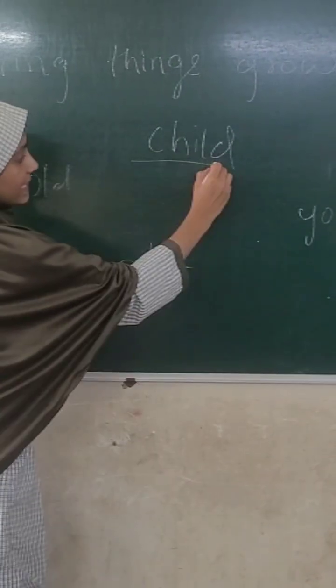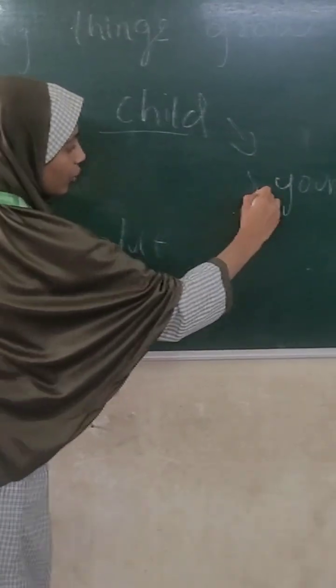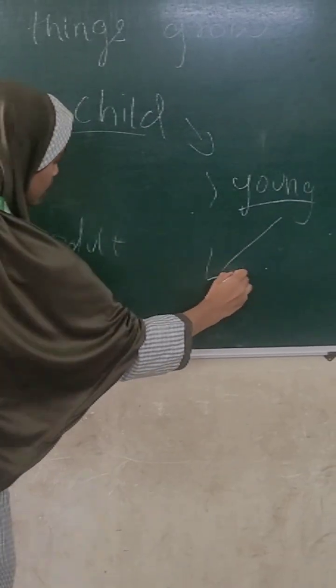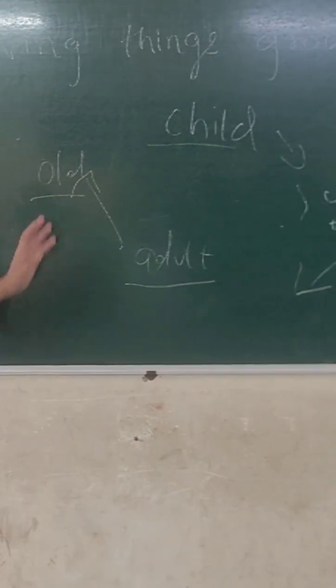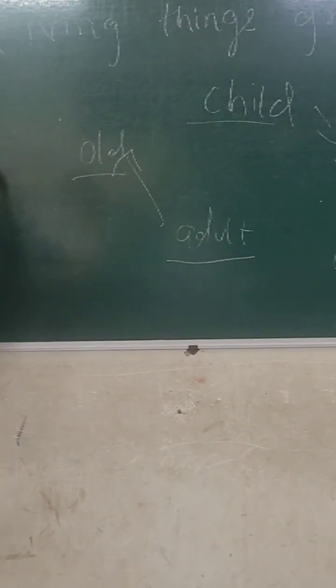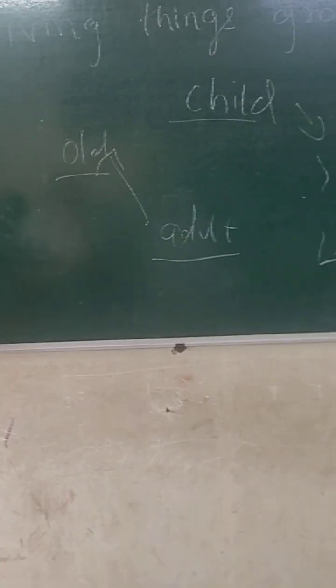First we were a child, and from this we have grown to young, and from this we have grown to adult, and from this to old. Then after that we will die. So this process is called the life cycle.